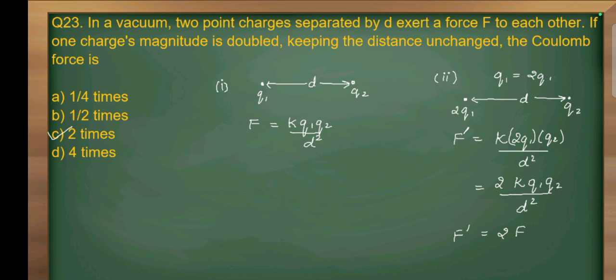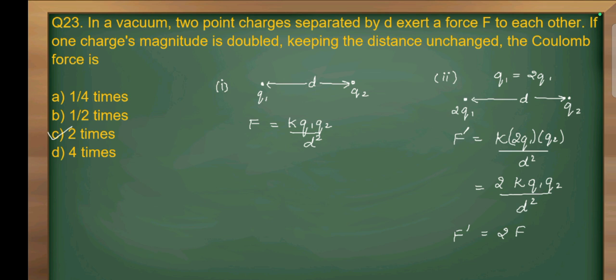In second condition, this charge's magnitude becomes 2 times of the previous one. So the Coulomb force will become K times 2Q1 into Q2 divided by D square. So it will become 2 times of the force. So the new force will be double of the previous one. So option C is correct.